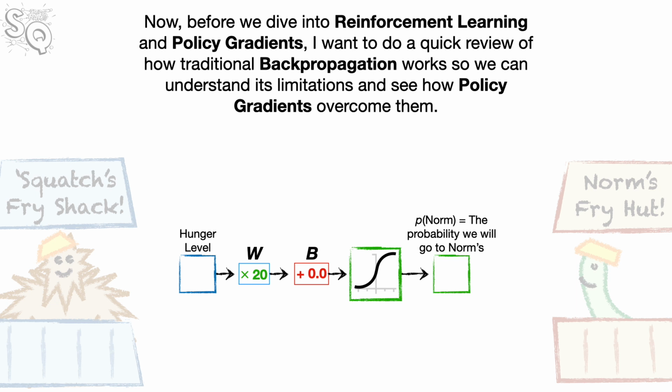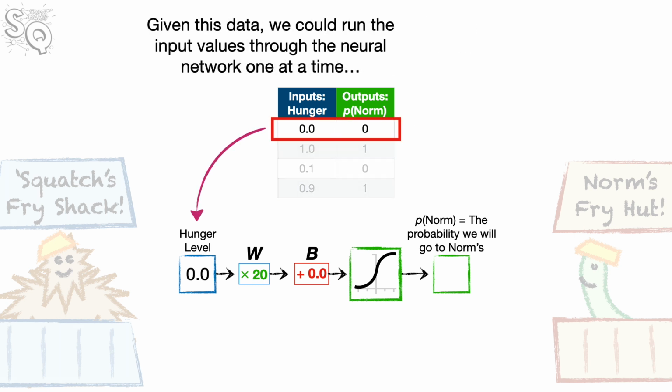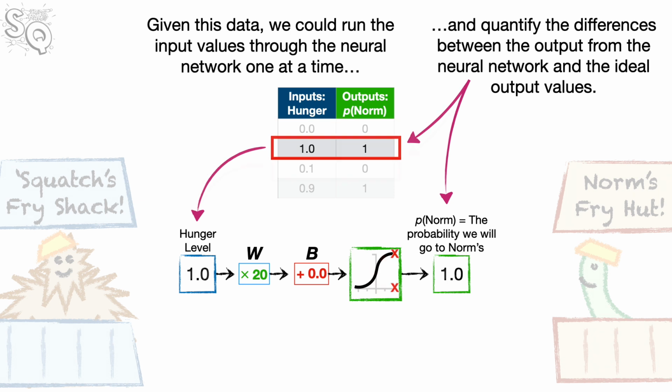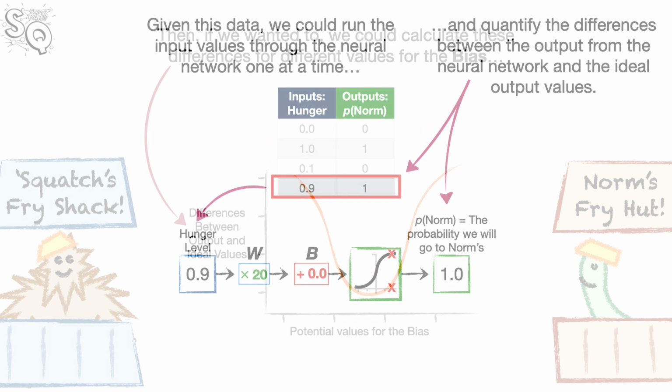Now, before we dive into reinforcement learning and policy gradients, I want to do a quick review of how traditional backpropagation works so we can understand its limitations and see how policy gradients overcome them. So, for now, let's just assume that we have this training data and know the desired outputs in advance.